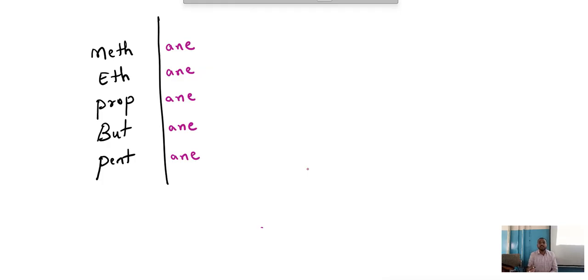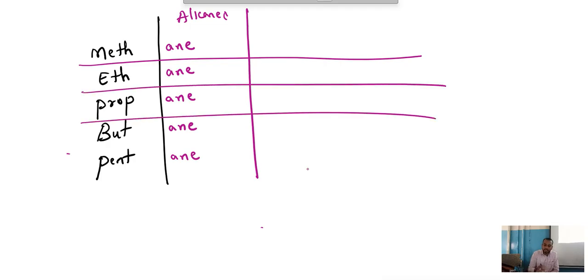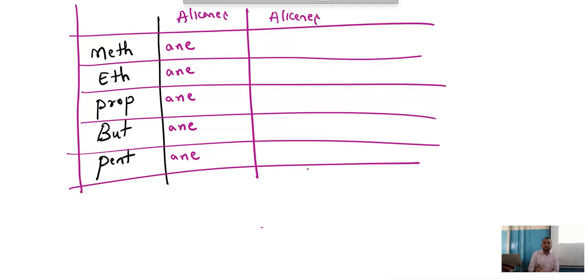If A and E comes, it is the alkane group. Now, which group is this? Alkanes. Now alkenes. As I said, alkenes are not going to start with meth. It's going to start with eth.